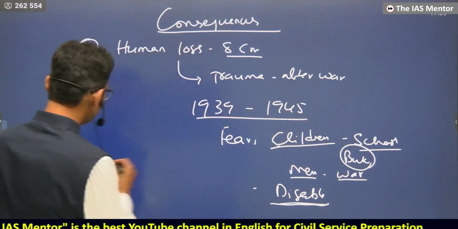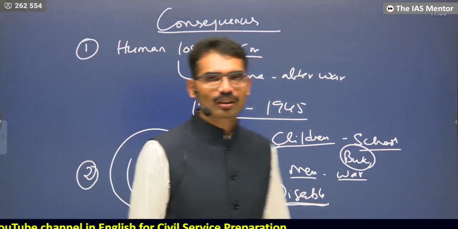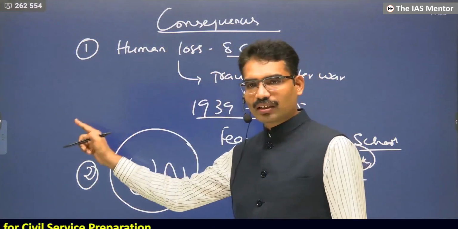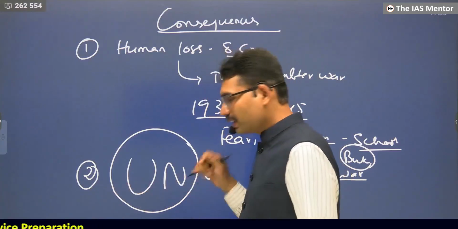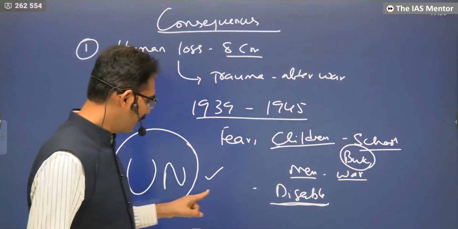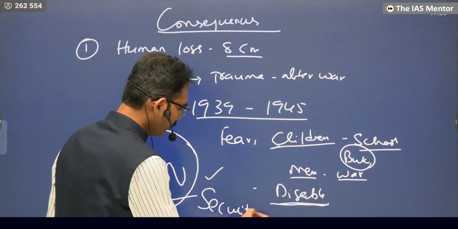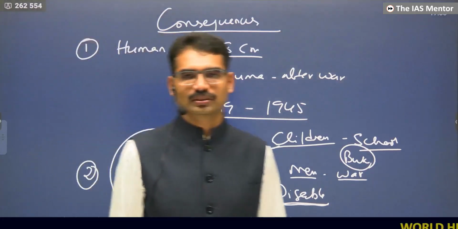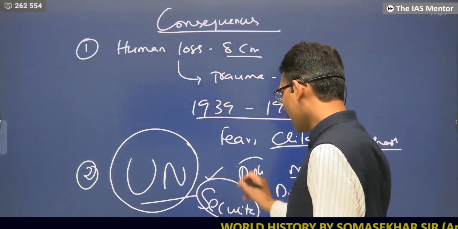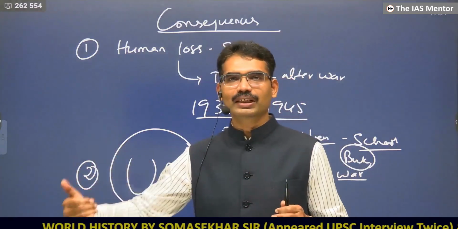That's why humanity created the United Nations. Out of this darkness, light emerged: the United Nations. Taking the lessons from the League of Nations, the United Nations was formed, and with this, every single country has sovereign rights. If there is any kind of security problem, the United Nations should solve it. War is not the solution. Diplomacy is the solution. As much as possible, diplomacy should be used to solve disputes between countries.